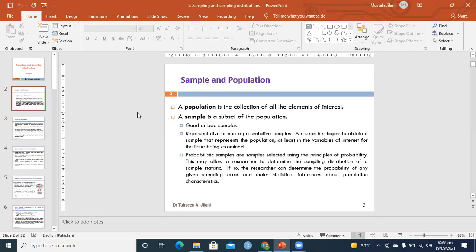Number one thing is, what is a population? Population is a collection of all elements of interest. For example, in Karachi, you want to see how many people own their own house and how many people are living as tenants with tenancy agreements. So your population of interest is defined by how many own and how many are tenants.